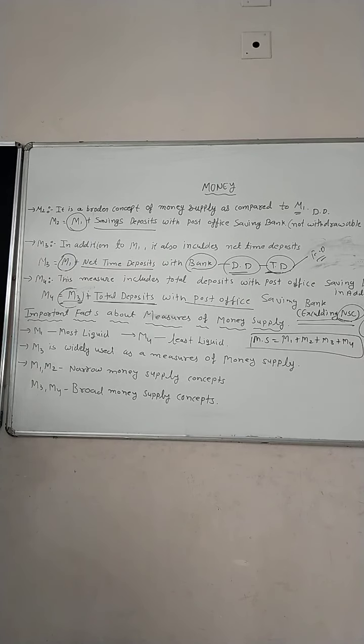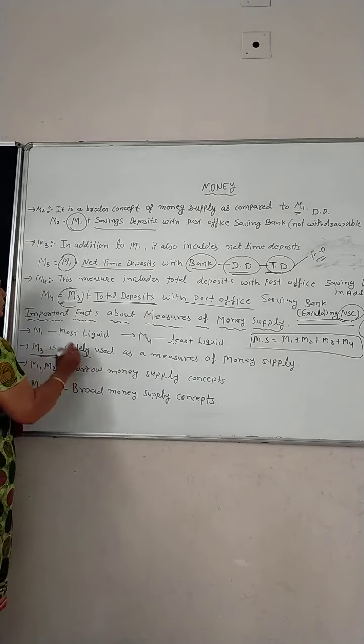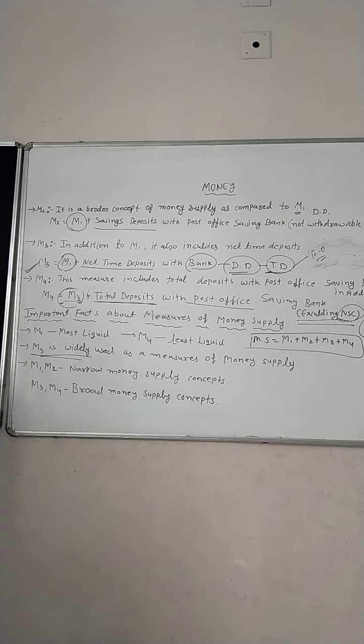Now M3 is widely used as the measure of money supply and it is also known as the most useful. When we are talking about measures of money supply, M3 is widely used in India. M3 is also known as the aggregate monetary resources of the society. Again I am repeating, M3 is also known as aggregate monetary resources of society.